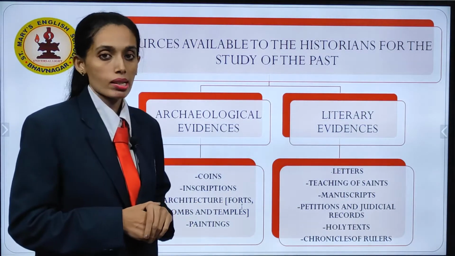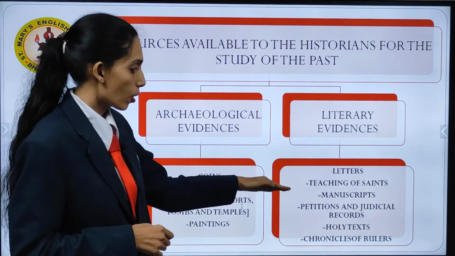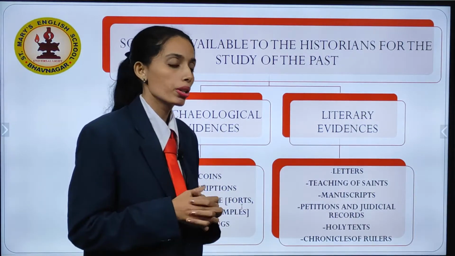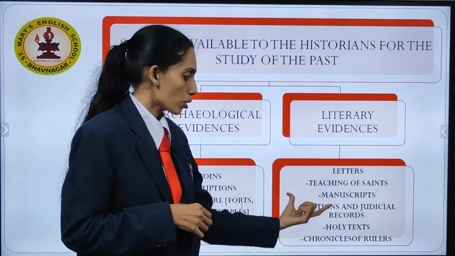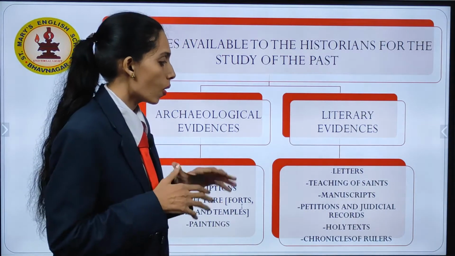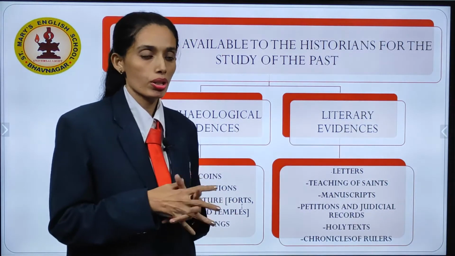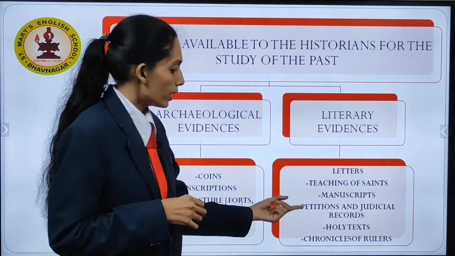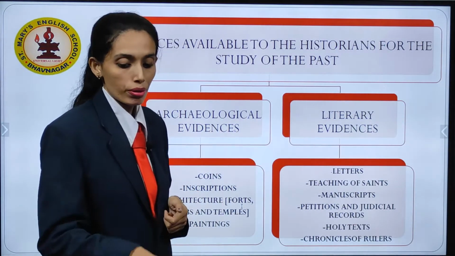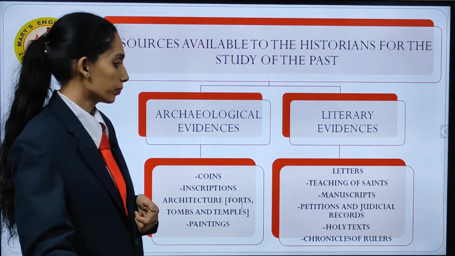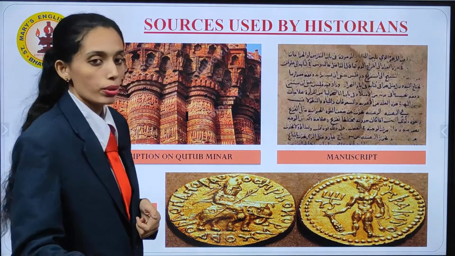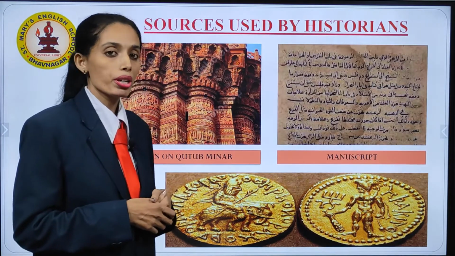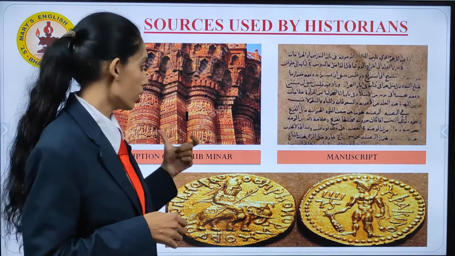Literary evidences: letters, teaching of saints, manuscripts. Manuscripts are books or documents, petitions and judicial records. This is all judicial work or petitions that they used to file up in one of the books. Holy text, chronicles of rulers. Now you can see all these sources which are available for the historians for the study of the past.